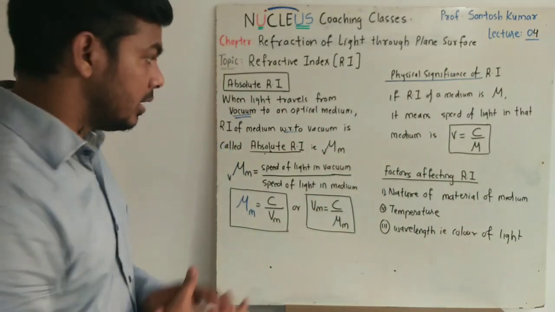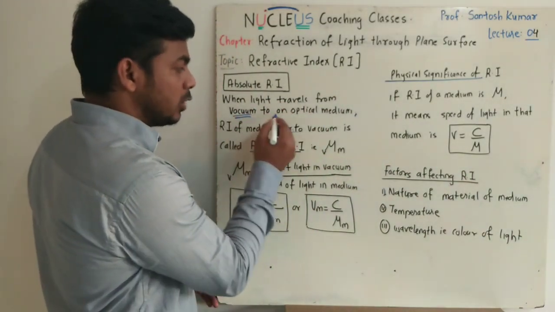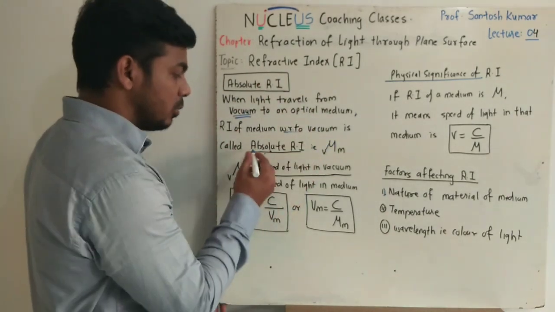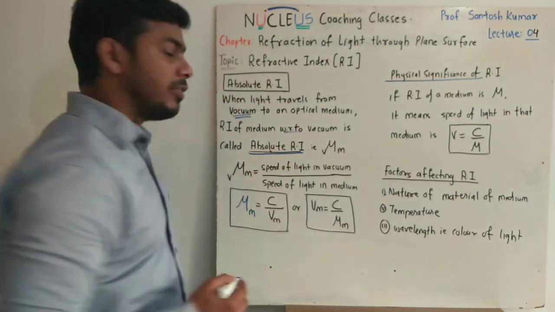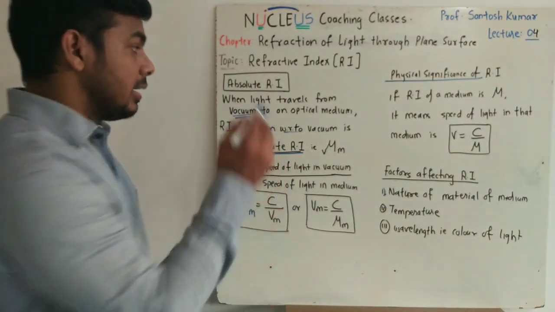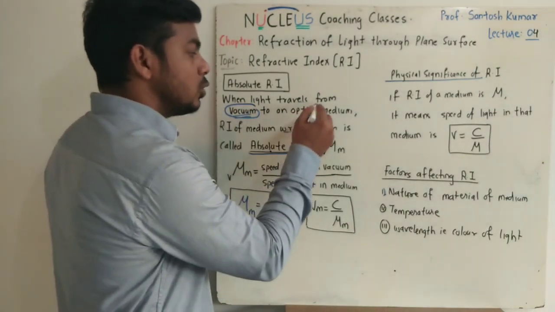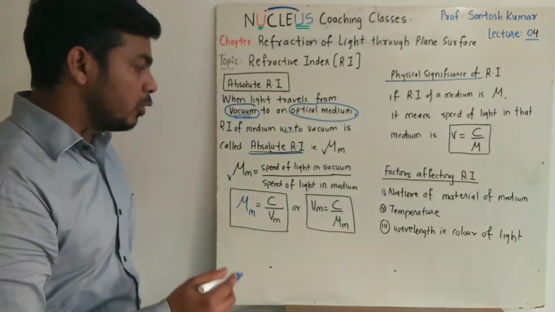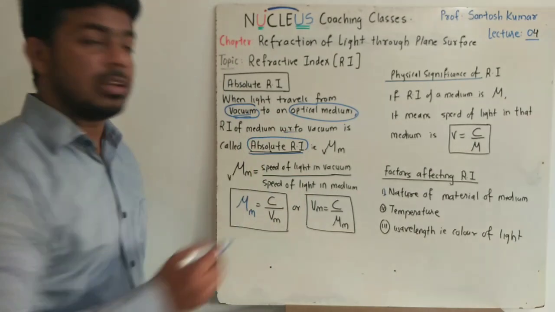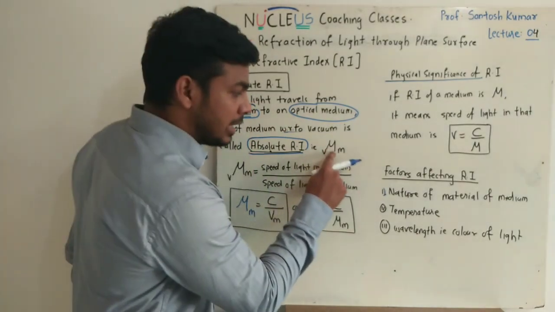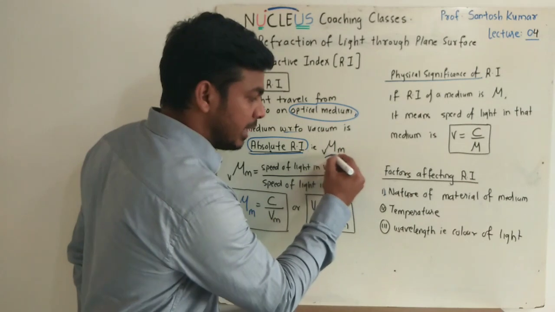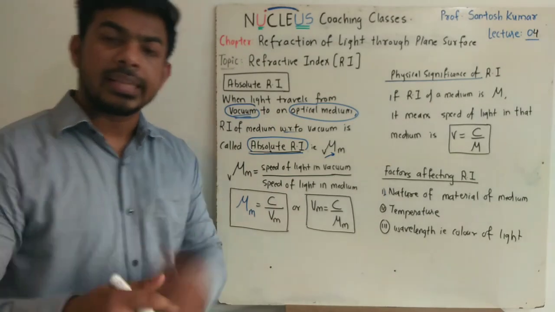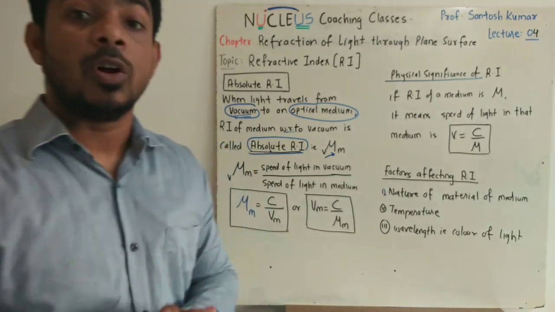So whether you say the light is traveling from vacuum to medium or from air to medium, both are considered as same. So here, whenever light travels from vacuum to an optical medium, the refractive index of that medium with respect to vacuum is called as absolute refractive index. It is given by refractive index of medium with respect to vacuum, that means light travels from vacuum to medium. This absolute refractive index can be defined in terms of speed of light.